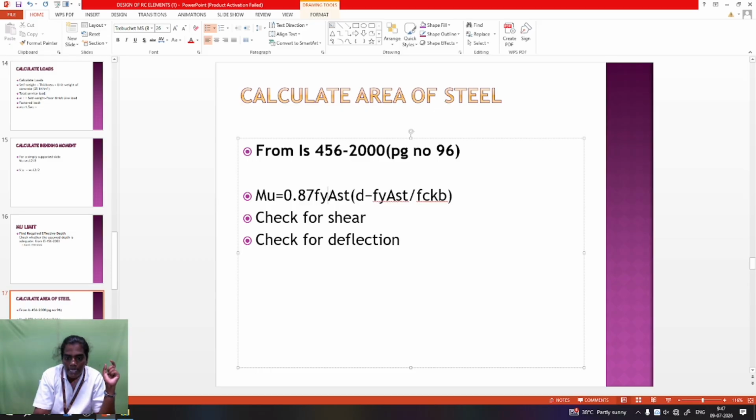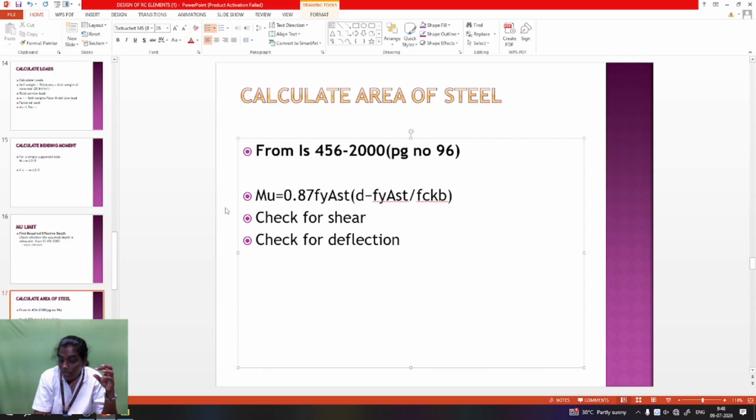Ast is the value to be calculated. It is unknown. After the Mu is calculated, applying the Mu value, after that we calculate the Ast. What is meant by d? d is the effective depth. fy is the yield strength. Ast is the area of steel. fck means characteristic compressive strength. b is the breadth. Next, after calculating the Ast, then the checks are provided.